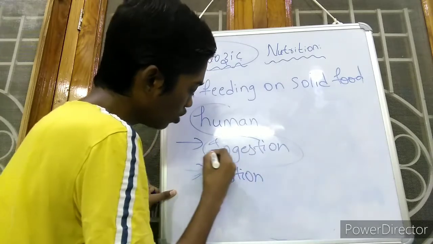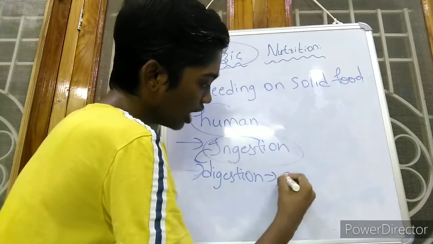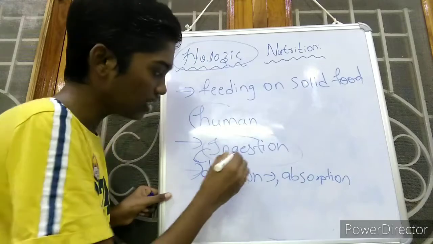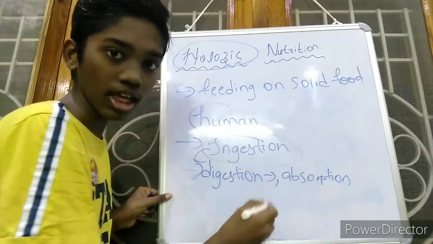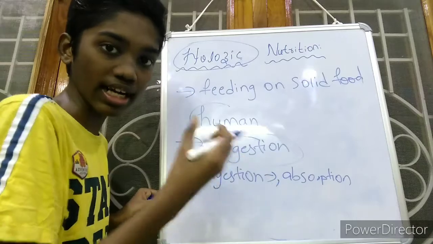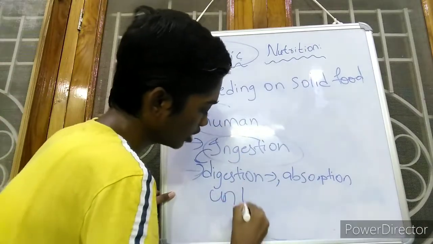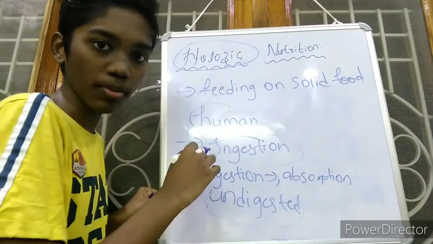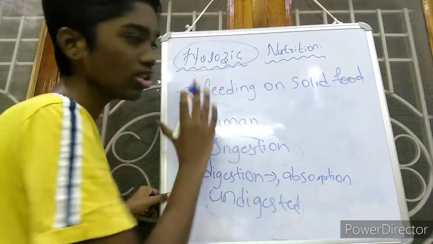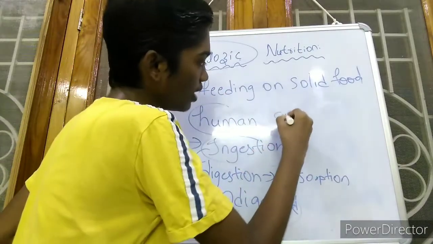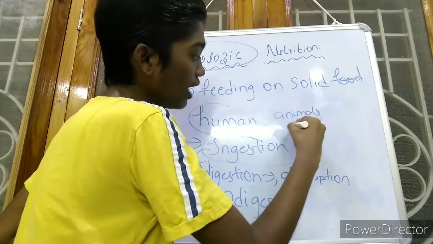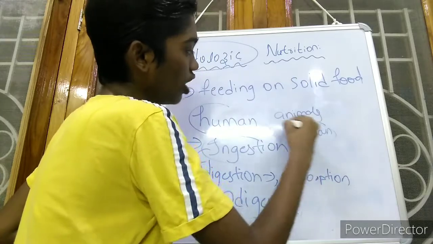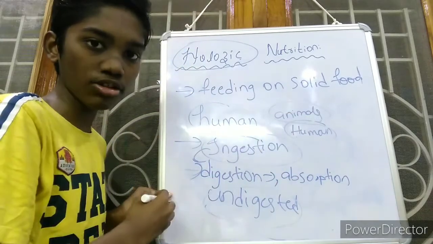After digestion, it also undergoes absorption. After digestion and absorption, there will be leftover food which is undigested or unabsorbed, and this food is thrown out of the body through the anus. So this is holozoic nutrition. Most animals and human beings undergo this type of nutrition at present.